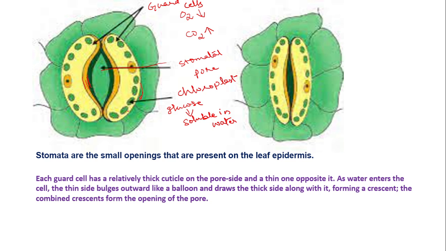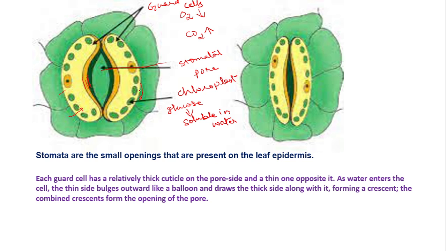Now due to osmosis from the neighboring cells, there are some cells neighboring the guard cell. From these cells, water will be moving inside the guard cell due to osmosis. When the water moves inside, these guard cells will swell up. Why is it swelling up? Because the outer surface is very thin, it will bulge out. It will just grab this inner surface. So what happens? There will be one gap appearing on the inner surface. This gap is the stomatal pore. That is how the stomatal pore opens.